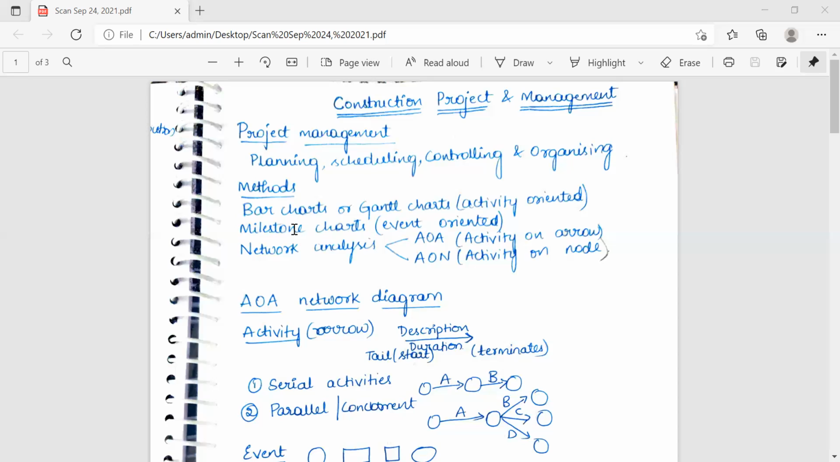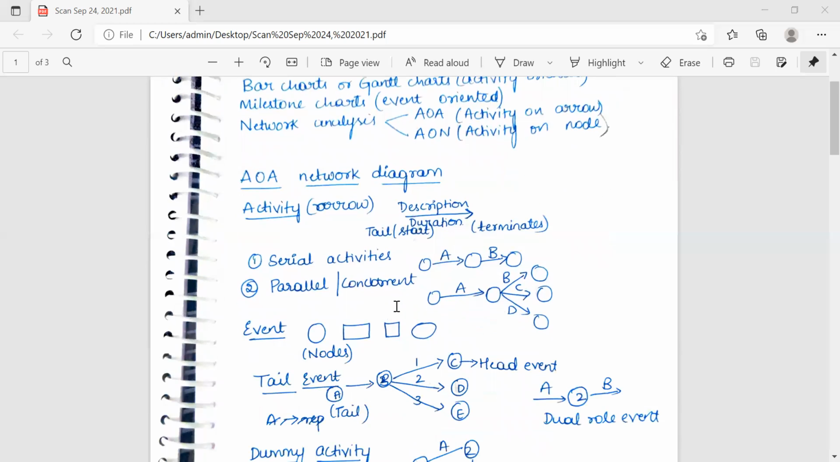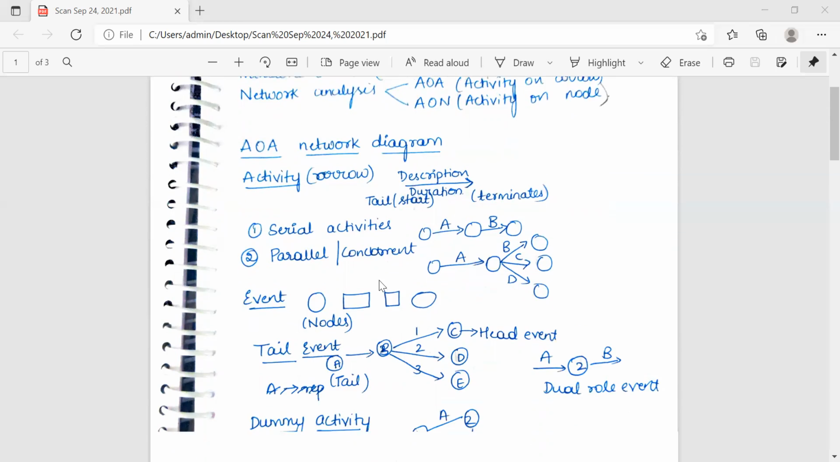In the milestone chart, the milestone can be represented by an arrow on top of the bar chart. Again there are limitations due to that. The next one was the network type. In network analysis, there are two types, AOA and AON: activity on arrow and activity on node. In the AOA network diagram, we'll discuss the further activities. In the fundamentals of network, there are two types, as I've told you.